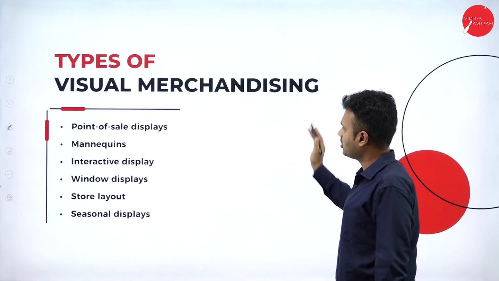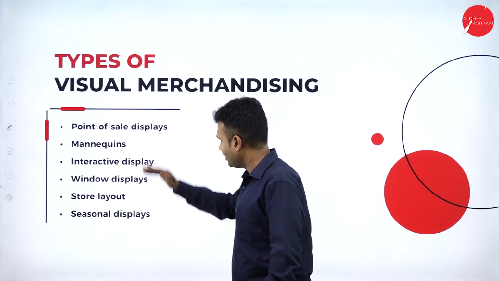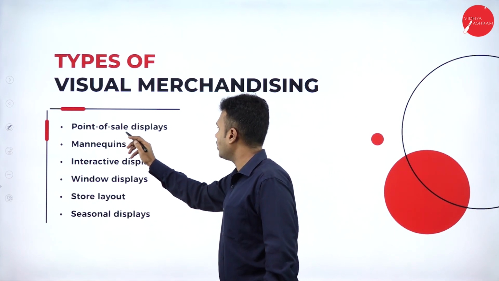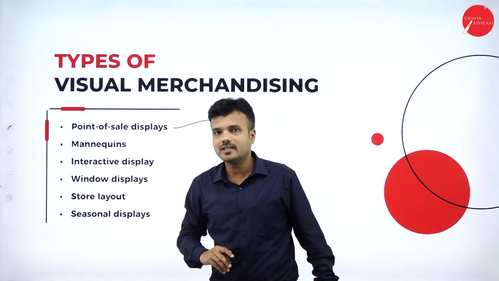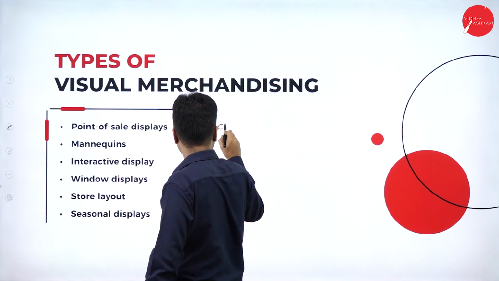So, types of visual merchandising. There are various kinds of visual merchandising. The first one is the point of sale display. What is this point of sale? Point of sale is also known as POS.